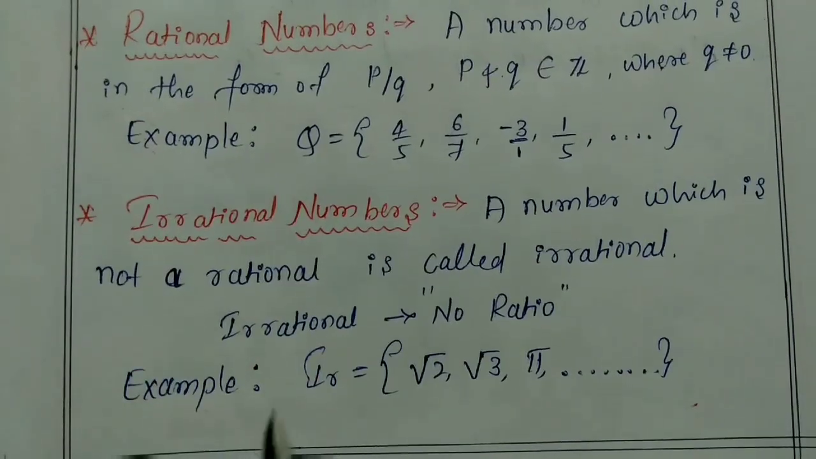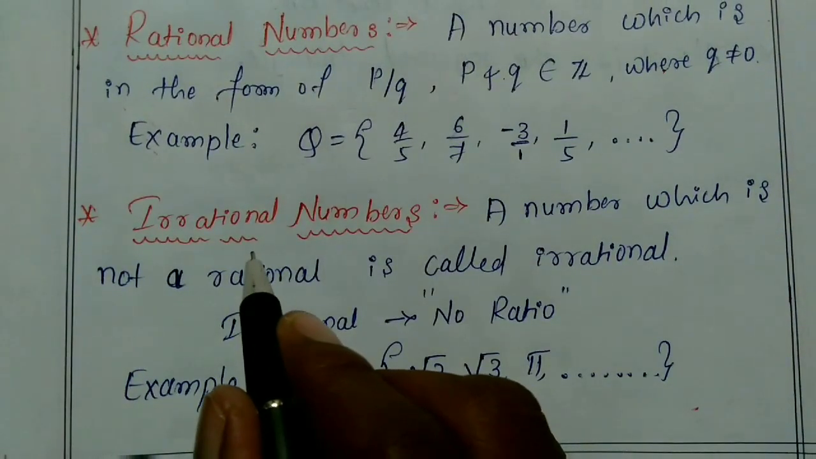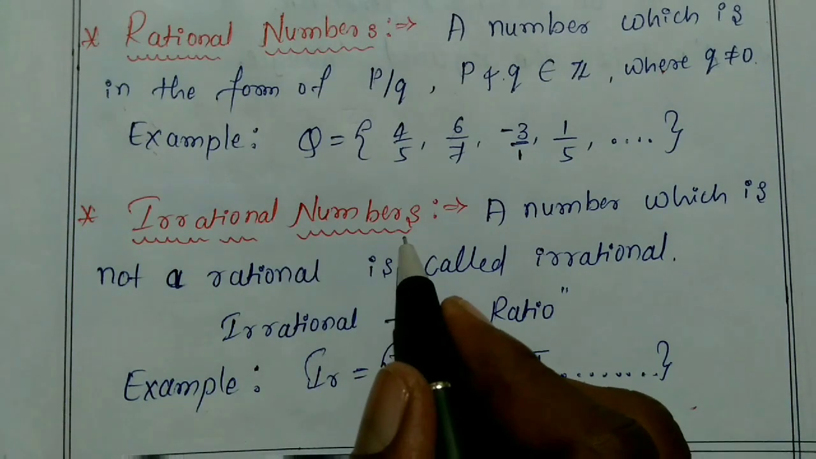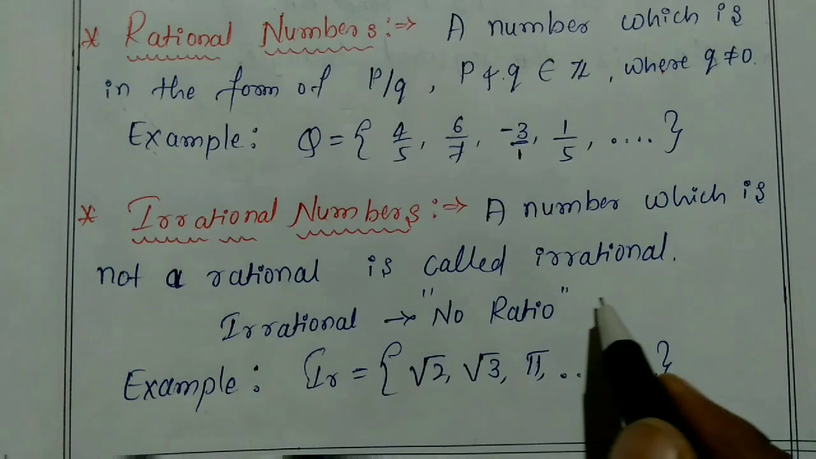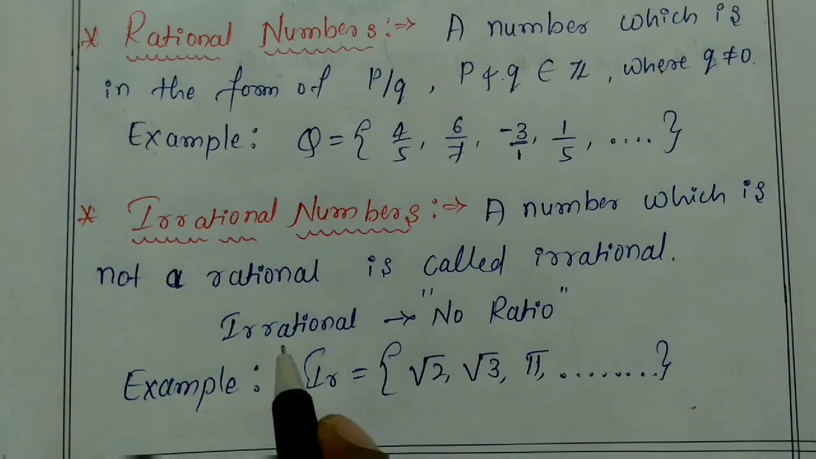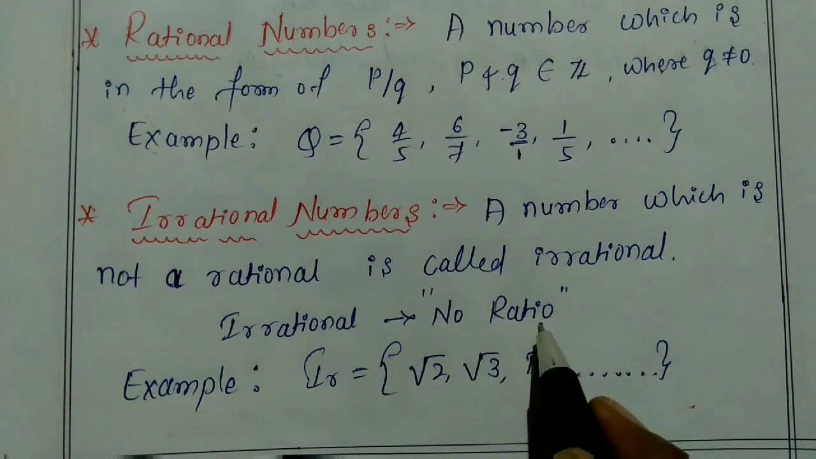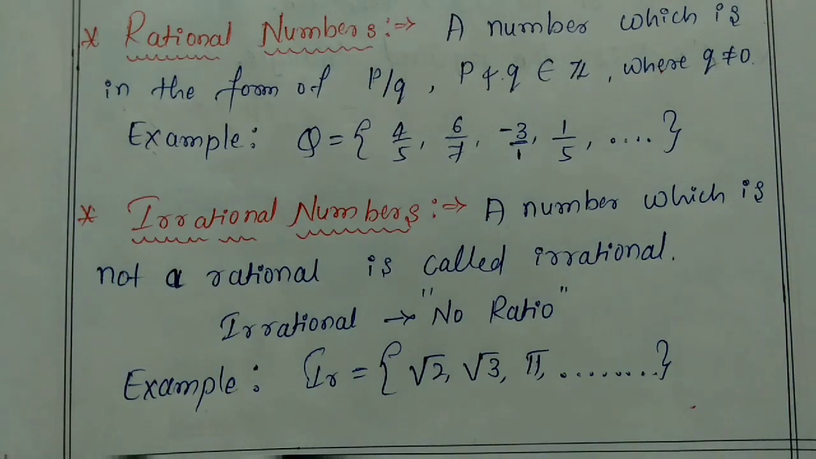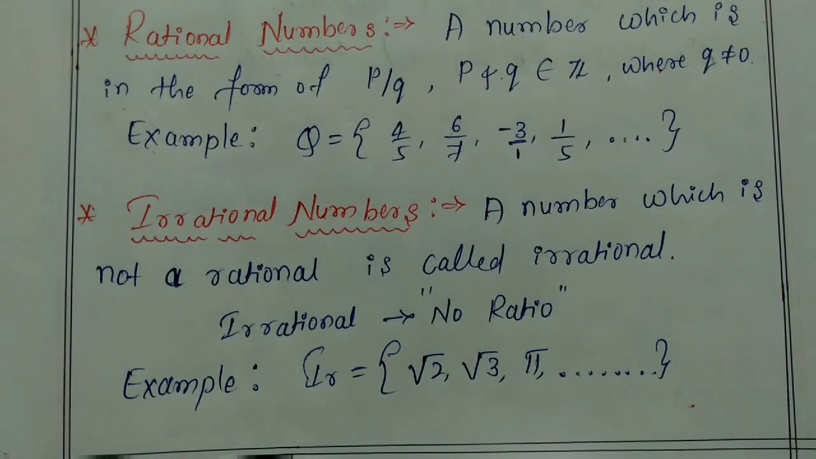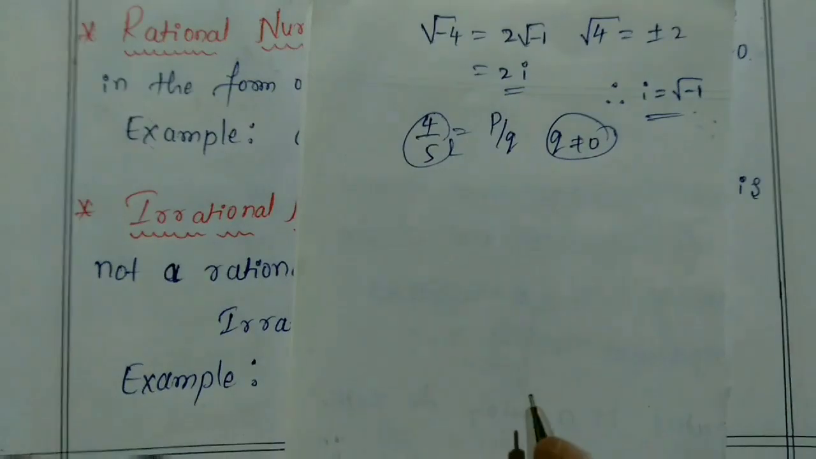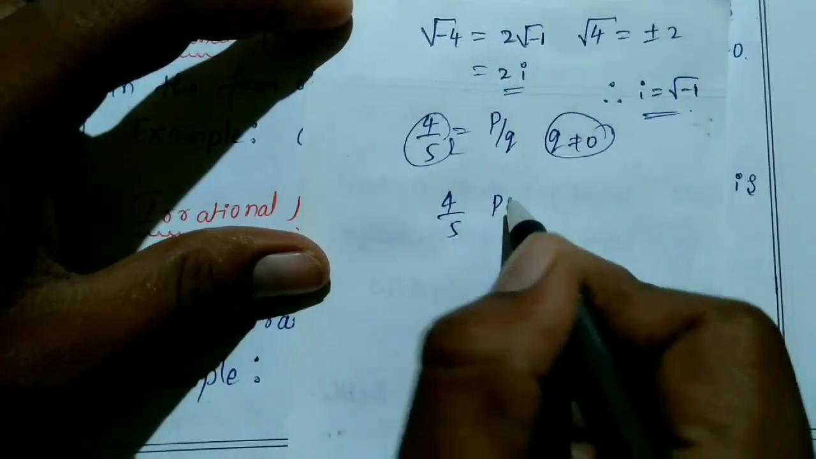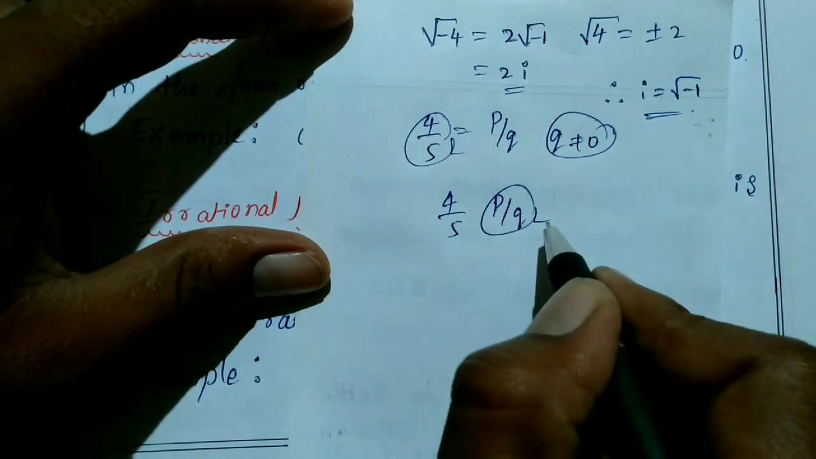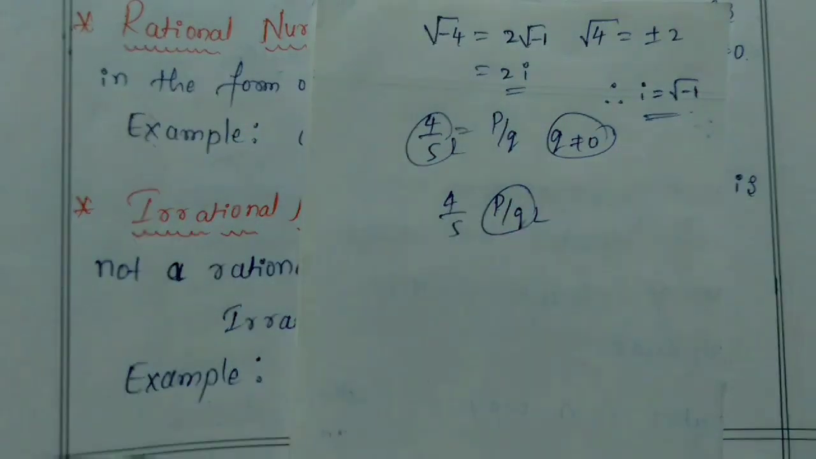So next I will explain what I mean by irrational numbers. A number which is not a rational is called irrational. Here, irrational means no ratio. A number which is not in the form of rational, that is, not in the form of 4 by 5 or p by q, is said to be an irrational number.